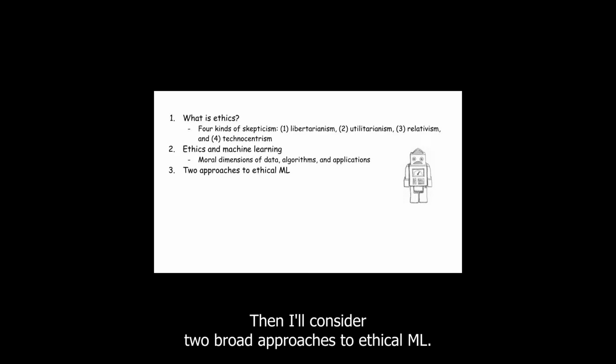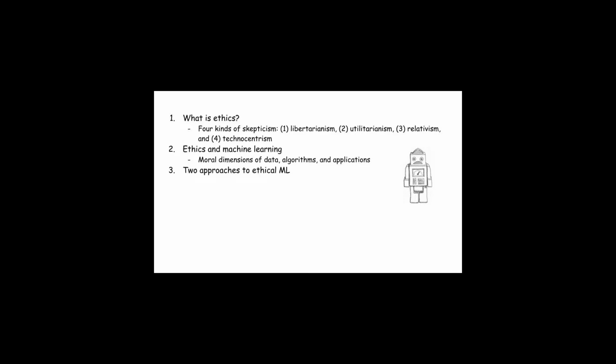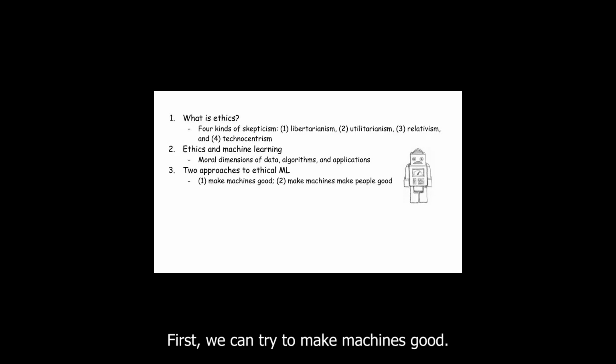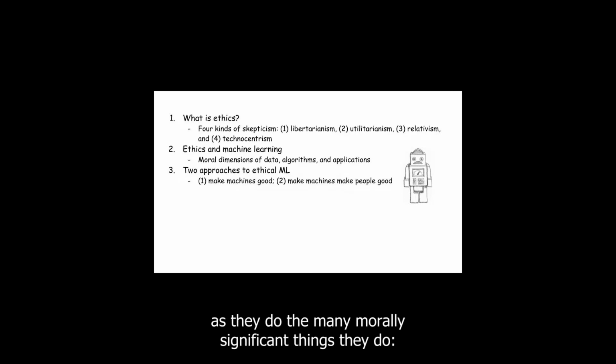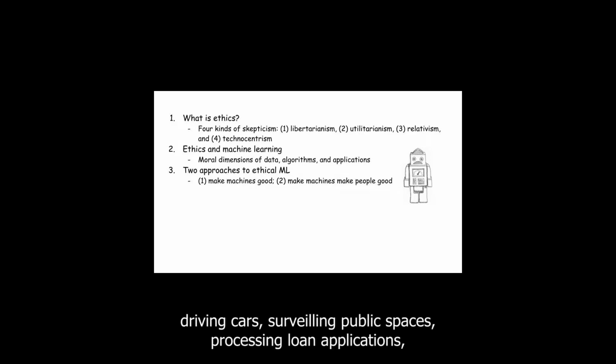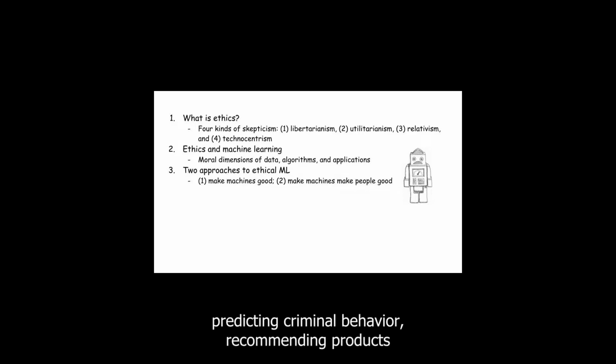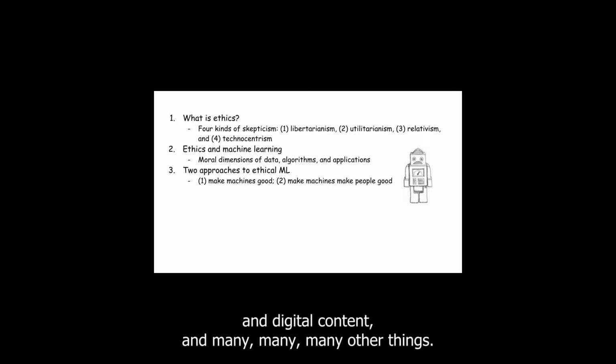Then I'll consider two broad approaches to ethical ML. First, we can try to make machines good. By that, I mean we can try to make them conform to moral standards as they do the many morally significant things they do: driving cars, surveilling public spaces, processing loan applications, predicting criminal behavior, recommending products and digital content, and many, many other things.